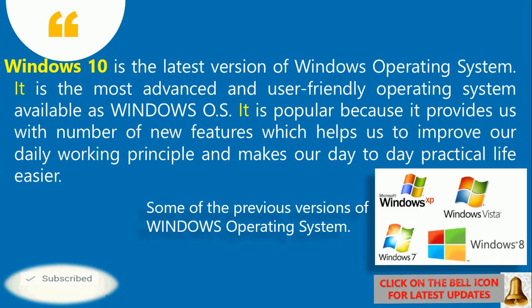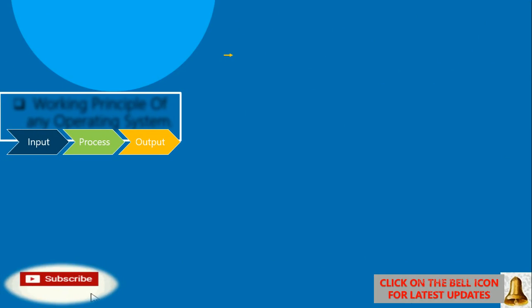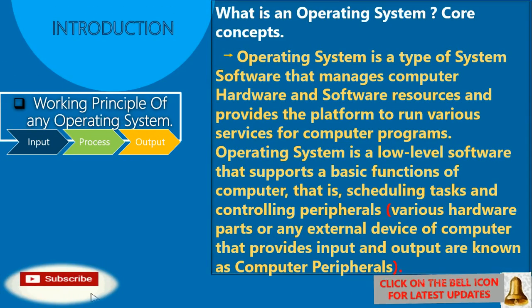So moving forward, for better understanding you must have the concept clear of what an operating system is, because whatever hardware devices and software resources a computer system has work upon the operating system. So you must know what an operating system is. An operating system is a type of system software.